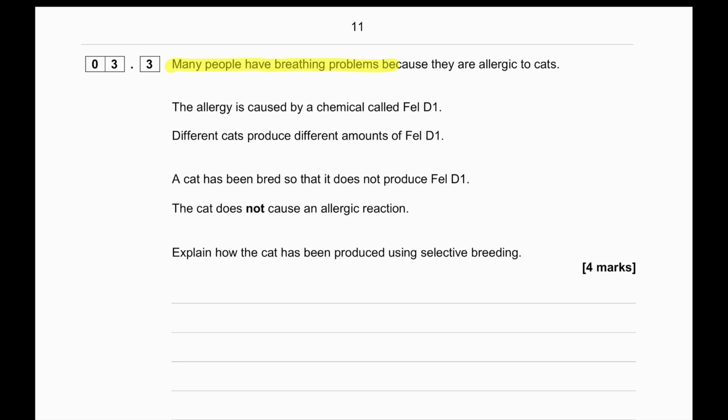Many people have breathing problems because they are allergic to cats. The allergy is caused by a chemical called FeLD1. Different cats produce different amounts of FeLD1. A cat has been bred so that it does not produce FeLD1. The cat does not cause an allergic reaction. Explain how the cat has been produced using selective breeding. This particular answer requires a level 2 response. So it has to be detailed, coherent, and there must be logical links.